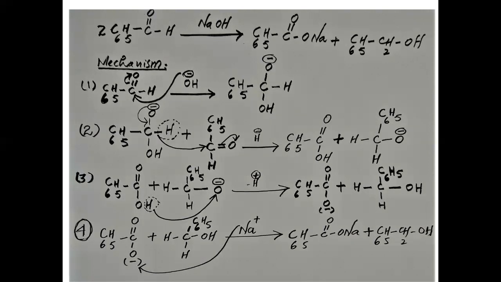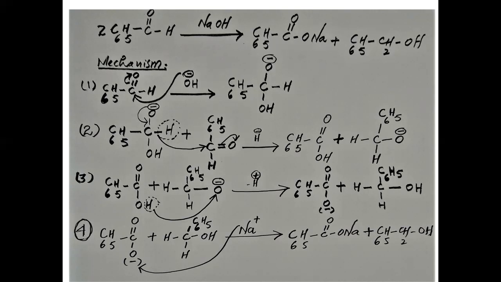So sodium benzoate is formed plus benzyl alcohol is formed. This is sodium benzoate, C6H5COONa, and this is benzyl alcohol, C6H5CH2OH. Now, what is the mechanism of this reaction?